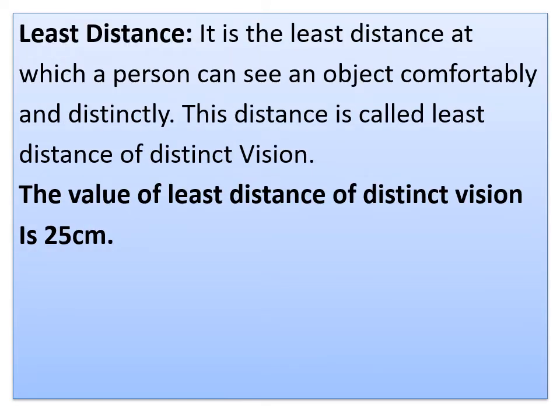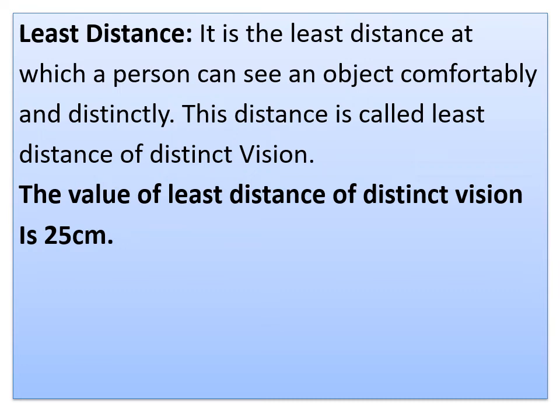So coming to the least distance of distinct vision, you have to remember like this. It is the least distance at which a person can see an object comfortably and distinctly. That means if a person can read a text at a particular distance clearly, without any blur of the text, that particular distance where he can see the text while he is reading is called the least distance of distinct vision. Okay, very clearly without straining his eyes. This point you have to remember.